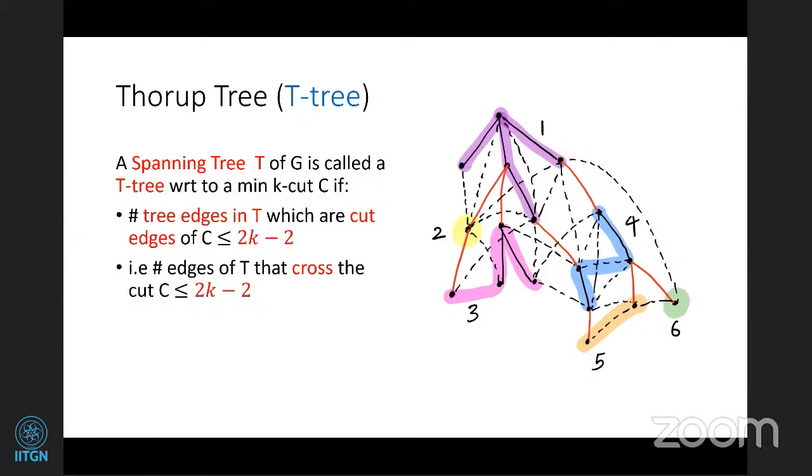So look at this tree, okay? Suppose your graph is connected and you wanted to cut your graph into K components, right? So now look at this spanning tree. Suppose you have this spanning tree, and what you know is that the number of cut edges which are part of this tree is at most 2k minus 2. Okay, so suppose you delete these 2k minus 2 edges, how many components do you have of this tree? At most some order k components, like some 2k components.